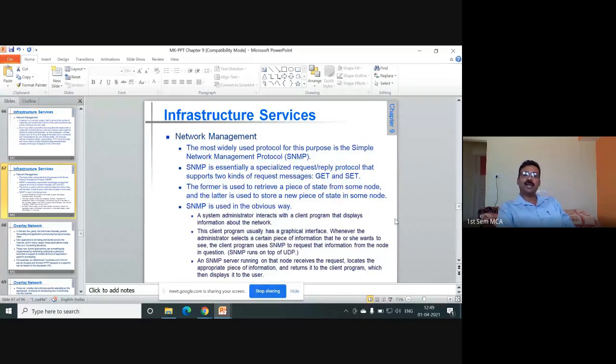This client program usually has a graphical interface. Whenever the administrator selects a certain piece of information that he or she wants to see, the client program uses SNMP to request that information from the node in question. SNMP runs on top of UDP. This is very important. An SNMP server running on that node receives the request, locates the appropriate piece of information, and returns it to the client program, which then displays it to the user.